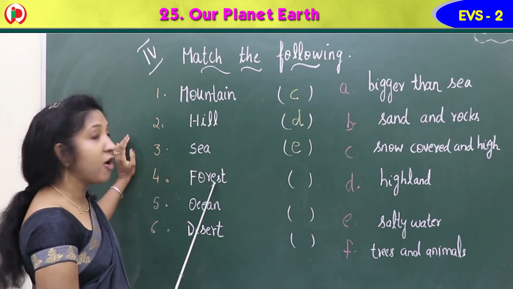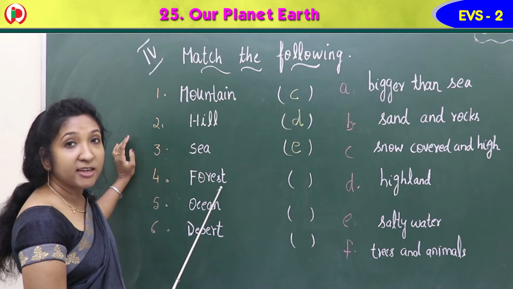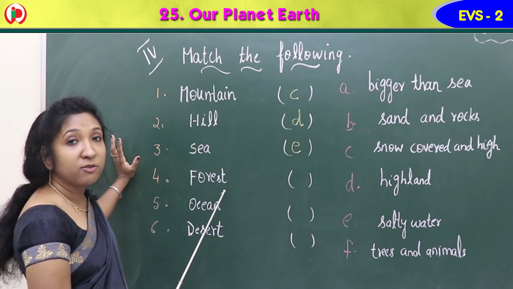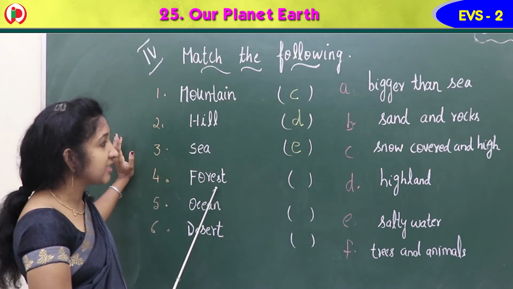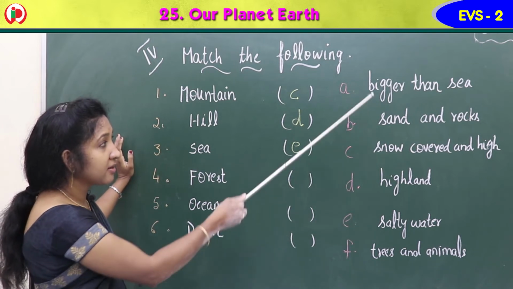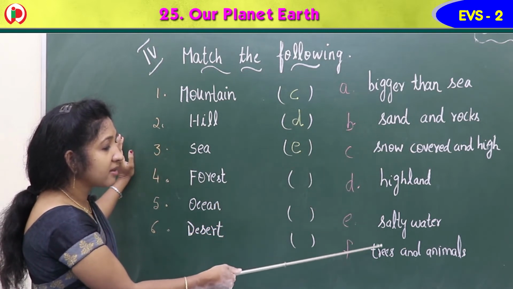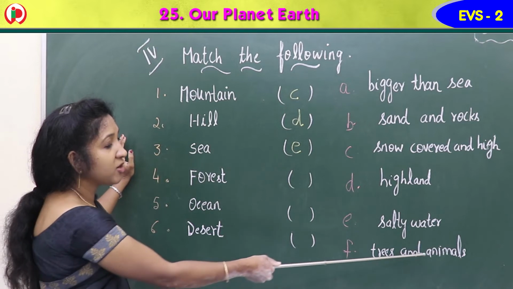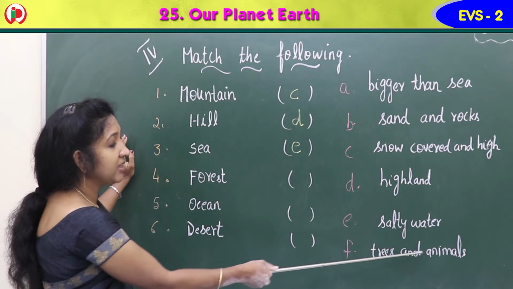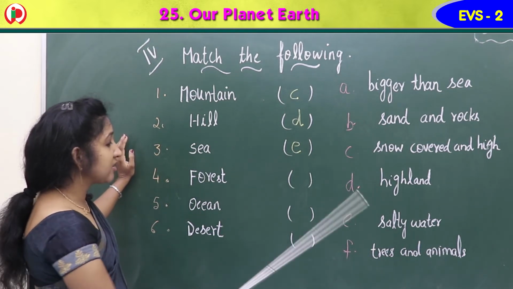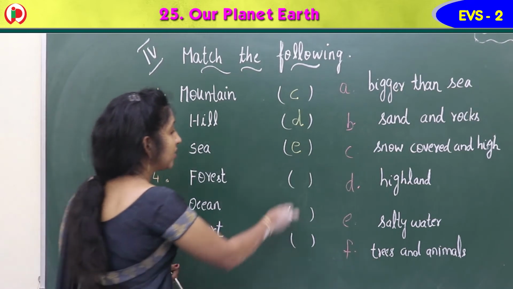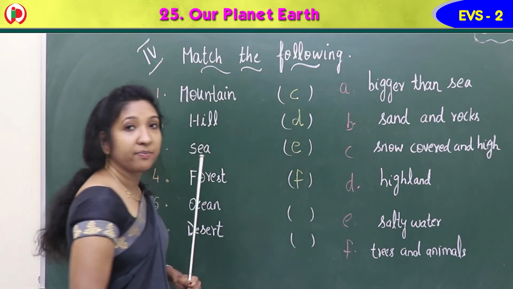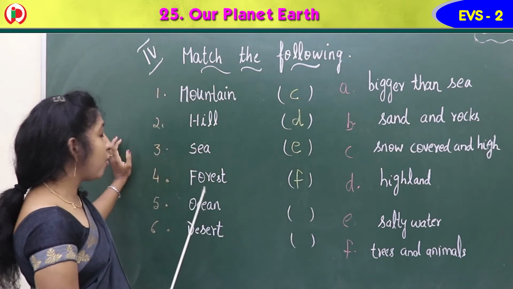Next, 4th one, forest. Forest is a landform. It's covered with, full of trees. Many animals, birds, insects we can see there. Forest means trees and animals. Forest, trees and animals. So 4 matches with F. Trees and animals. Yes.